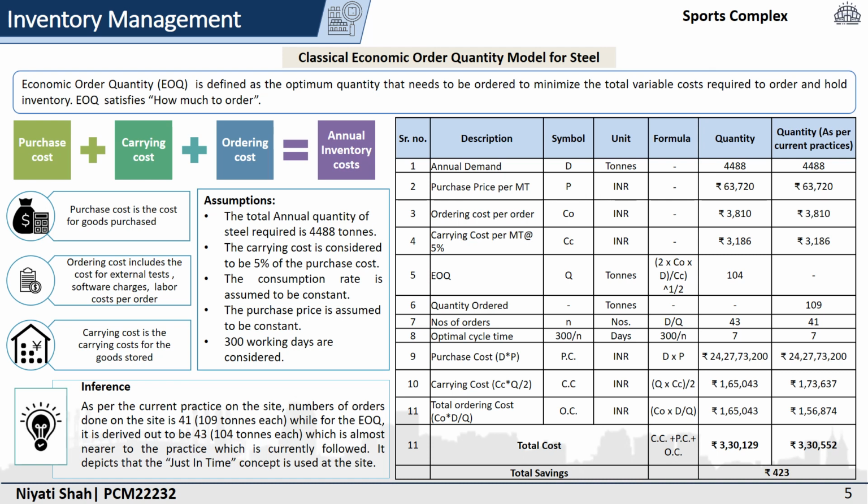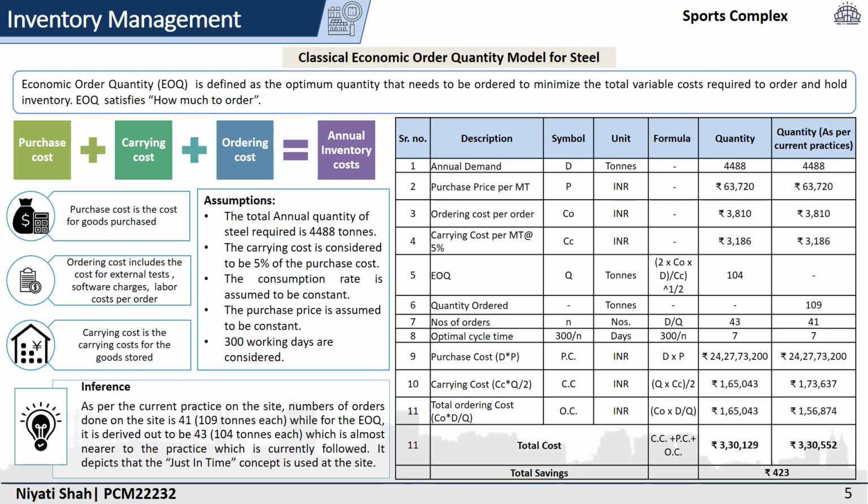Now, if we look at the table, the economic order quantity derived from the formula is 104 tons, while the current practice at site is to order 109 tons per order. Also, the number of orders required annually on site has been derived to be 43 from the economic order quantity, and as per the current practice 41 orders are placed.